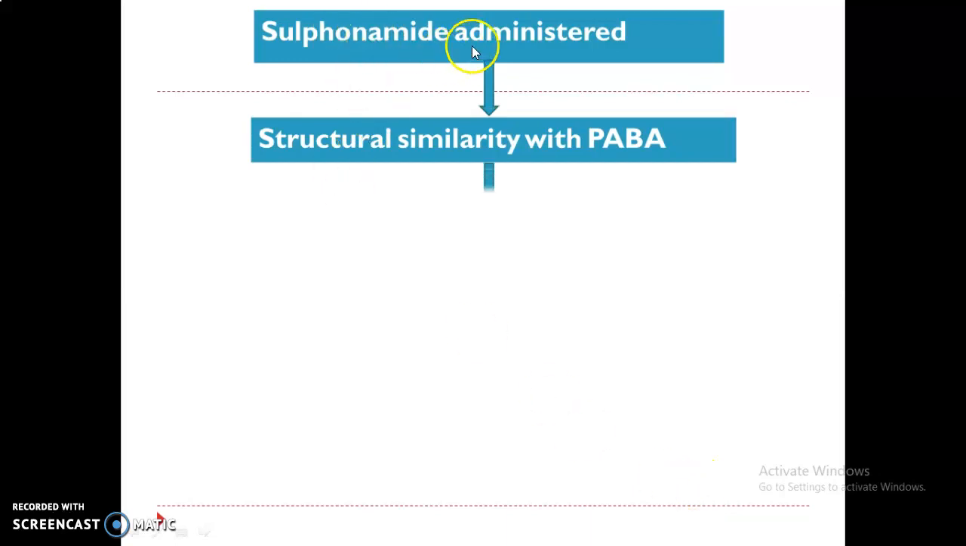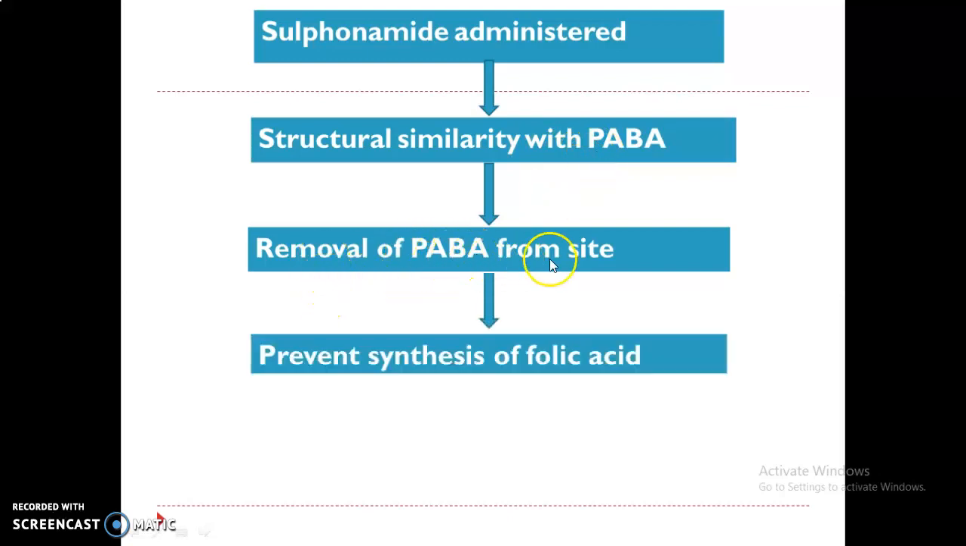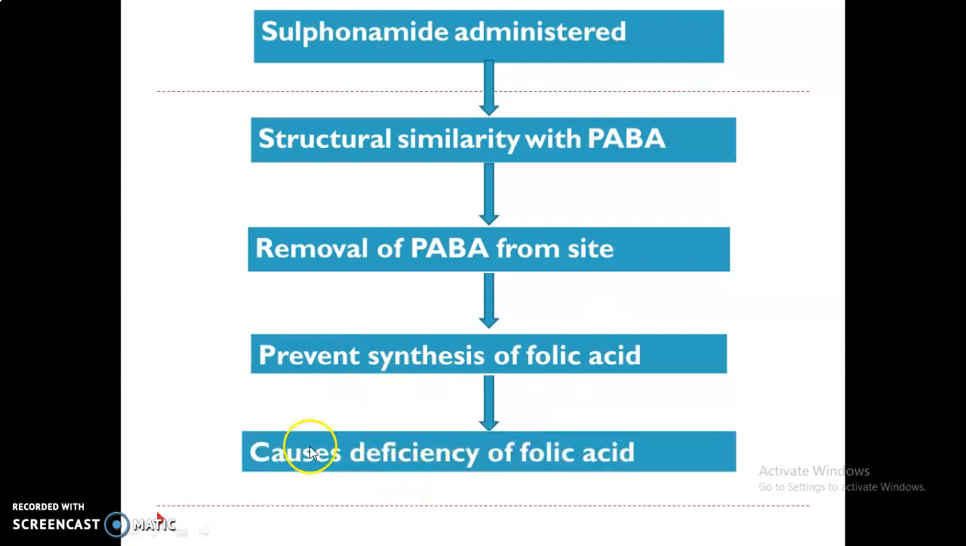Next, in general, when sulfonamides are administered, due to structural similarity with PABA, they remove the PABA from the site and prevent the synthesis of folic acid, and due to the deficiency of folic acid, it gives bacteriostatic action.